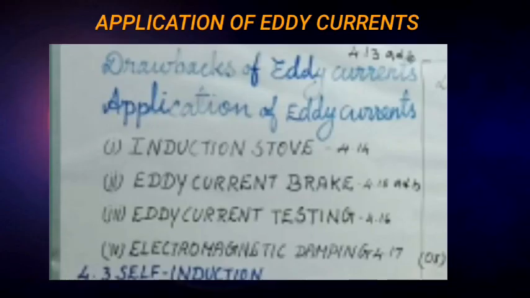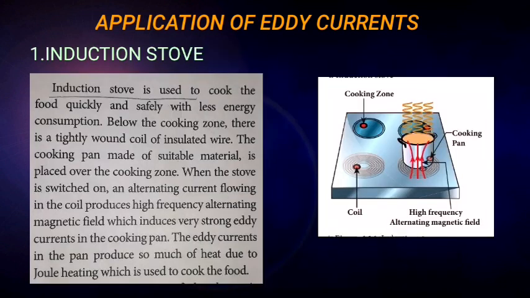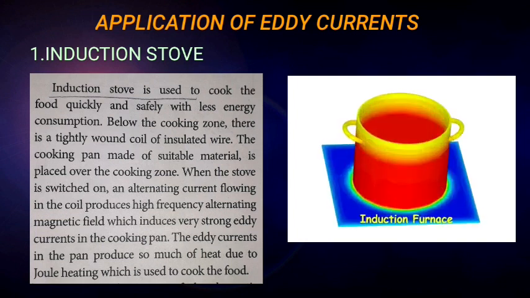Application of eddy current. The applications of eddy current are induction stove, eddy current brake, eddy current testing, and electromagnetic damping. First application, induction stove. An induction stove is used to cook food quickly and safely with less energy consumption. Below the cooking zone, there is a spirally wound coil of insulated wire. The cooking pan made of suitable material is placed over the cooking zone.